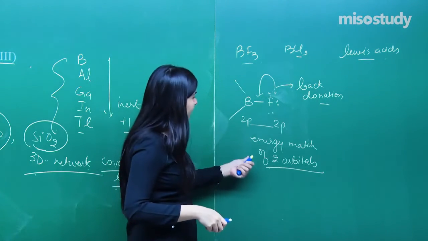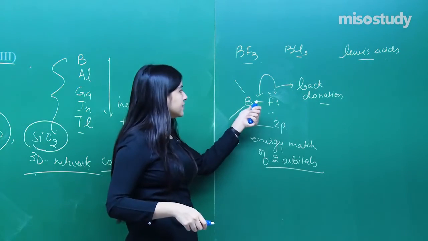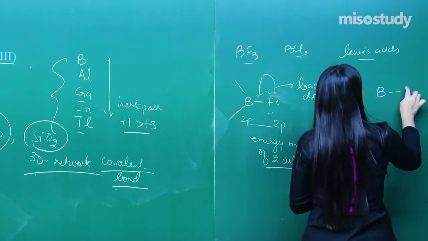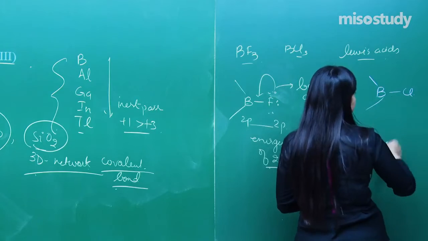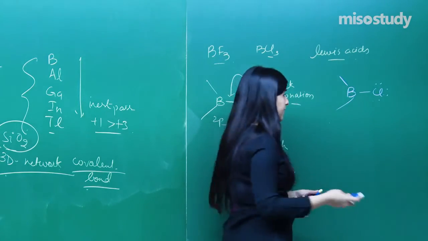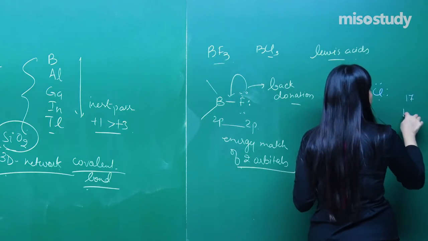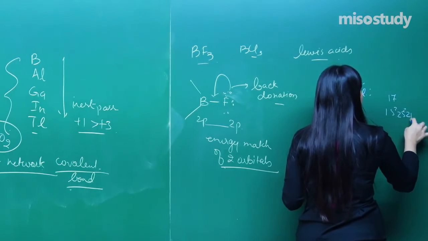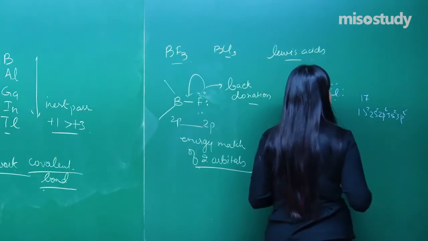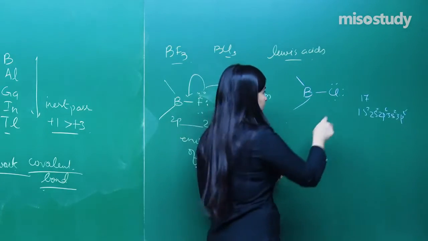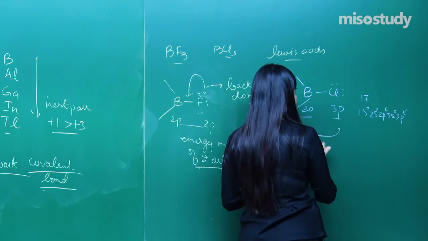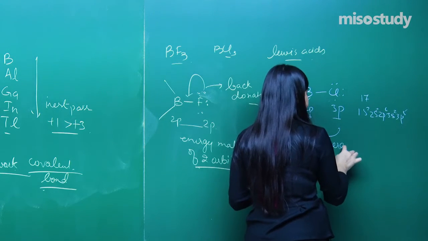So that is why this has less deficiency. Whereas in BCl3, although it has lone pairs of electrons, the orbitals are different. Chlorine is 17: 1s2, 2s2, 2p6, 3s2, 3p5. So this is 3p, this is 2p. No energy match.